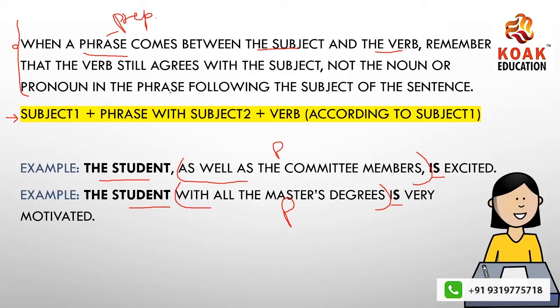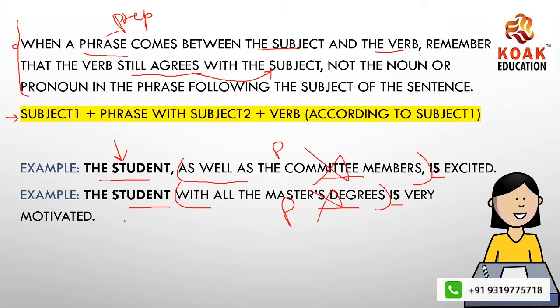Now let's read it again. When a phrase comes between the subject and the verb, remember that the verb still agrees with the subject, which means the verb will agree with the subject itself and not the noun or pronoun in the phrase. We don't have to worry about this part or this part.